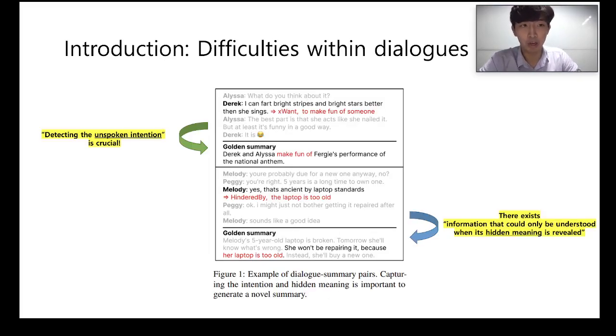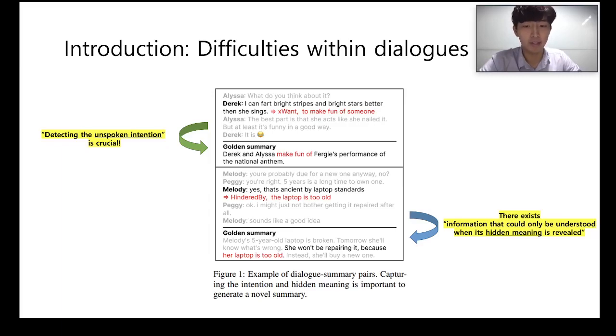Compared to the conventional document-to-document summarization such as news article summarization or scientific publication summarization, dialogue summarization has its own unique difficulty due to the input-output format discrepancy. Since the input is a dialogue, it has different characteristics compared to documents. First, the unspoken intention is crucial for understanding the utterance. For example, without understanding the intent to make fun of someone from Derek's utterance, you couldn't understand the dialogue's overall context, and it'll be difficult to generate a good summary.